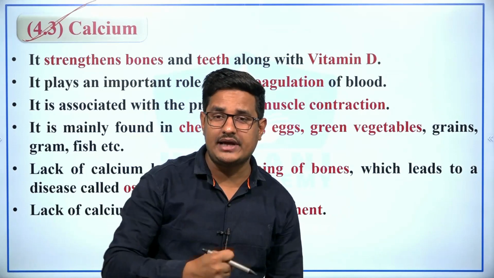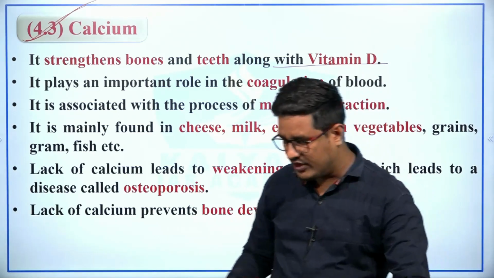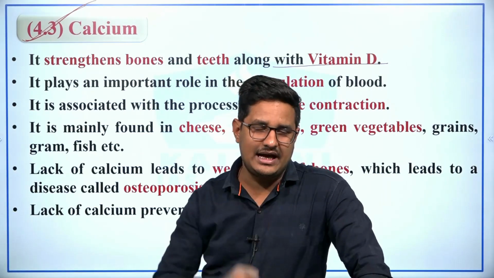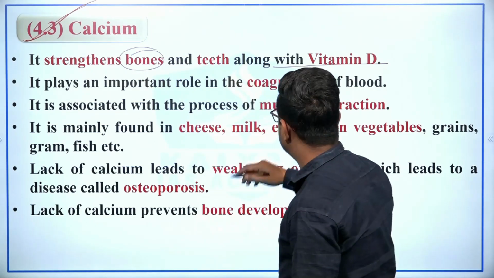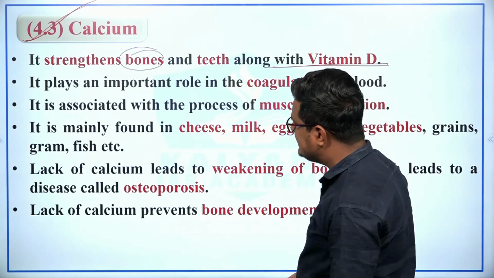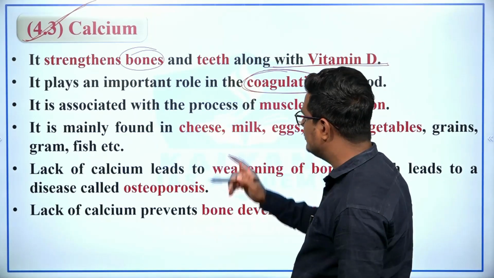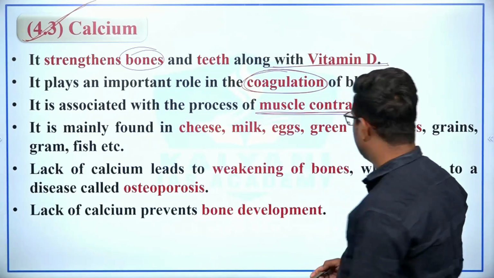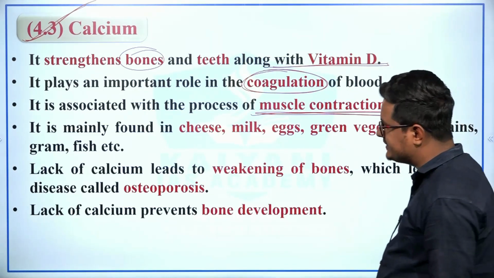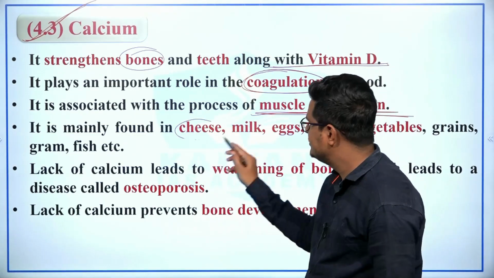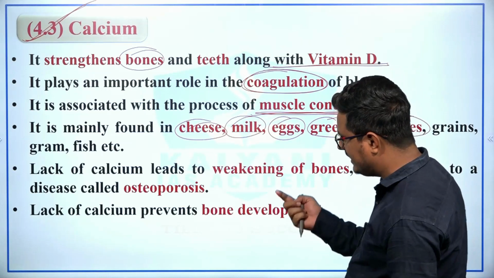Calcium strengthens bones and teeth along with vitamin D. Therefore, calcium is required for the proper development of the bones as well as teeth in the human body. Calcium plays an important role in the coagulation of blood. Also, it is associated with the process of muscle contraction, and muscle contraction is responsible for various postures and activities. The sources of calcium are cheese, milk, eggs, green vegetables and greens, and fish.